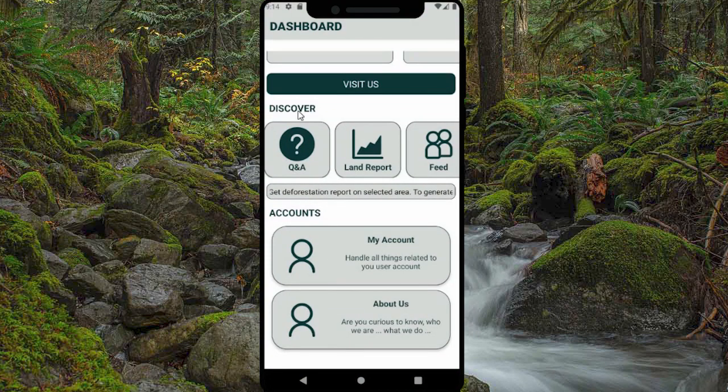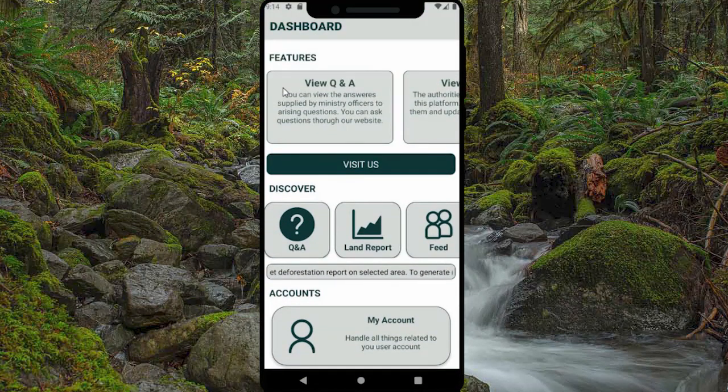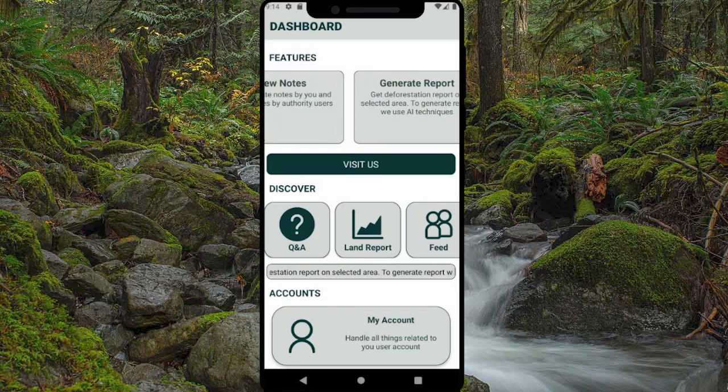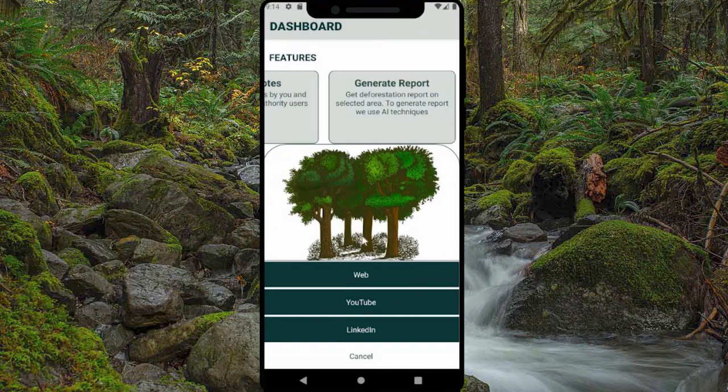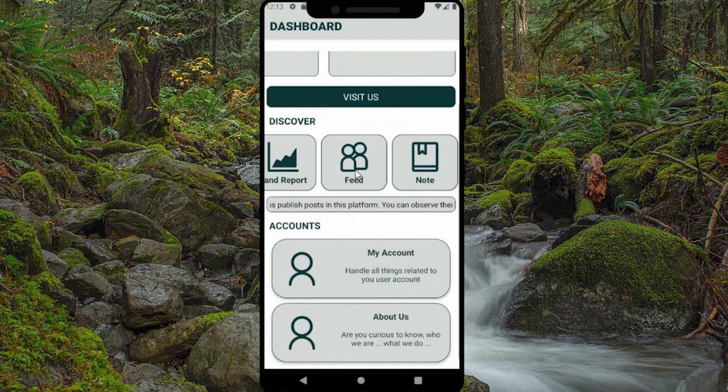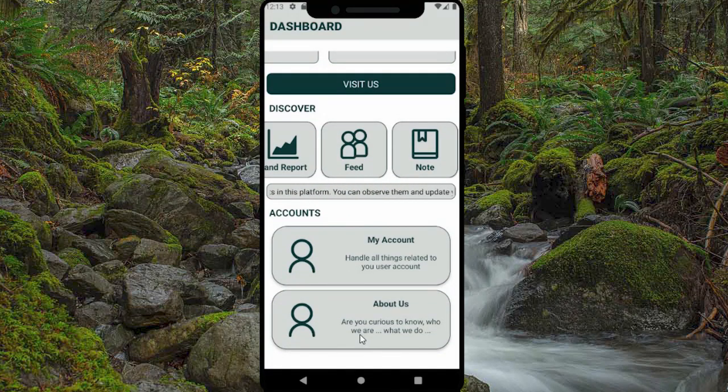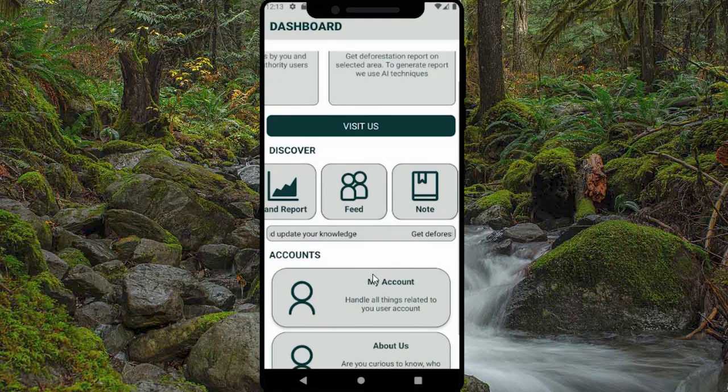At the top of the application, you can see the features of this application. You can view question and answering, you can view posts, you can view notes, and you can generate reports. If you want to visit us, just click this button. You can visit us using our web application, our YouTube channel, or LinkedIn. At the bottom of the application, there is an About Us button. By clicking this, you can see the details of the developers. Let's observe these features one by one.